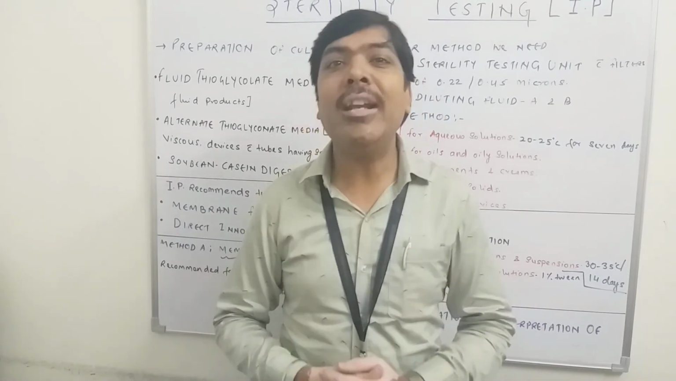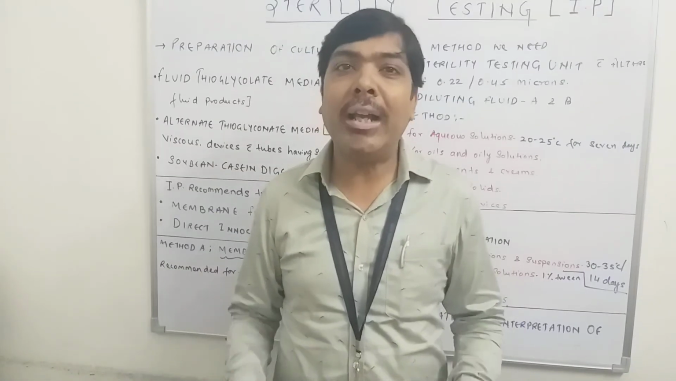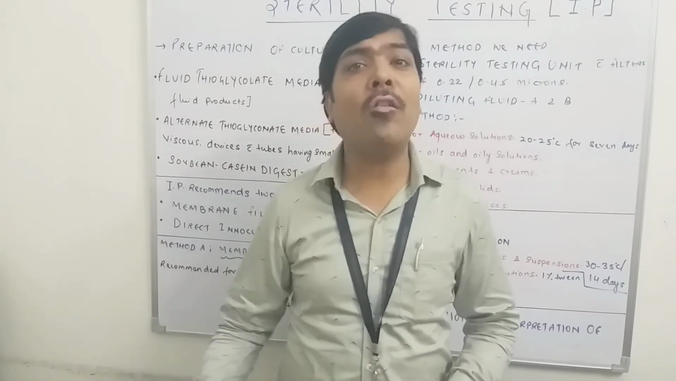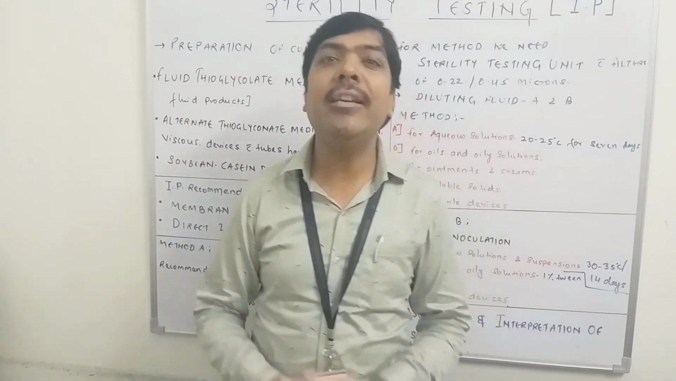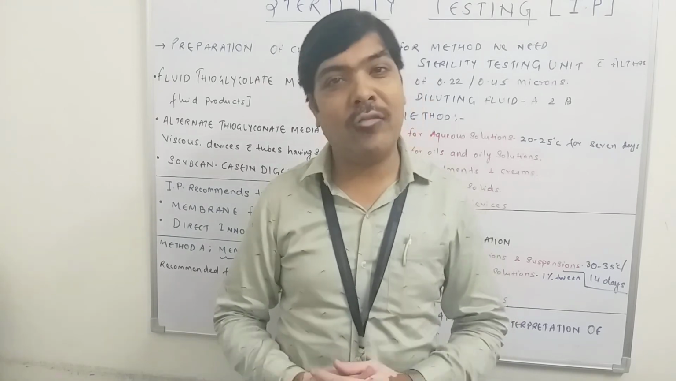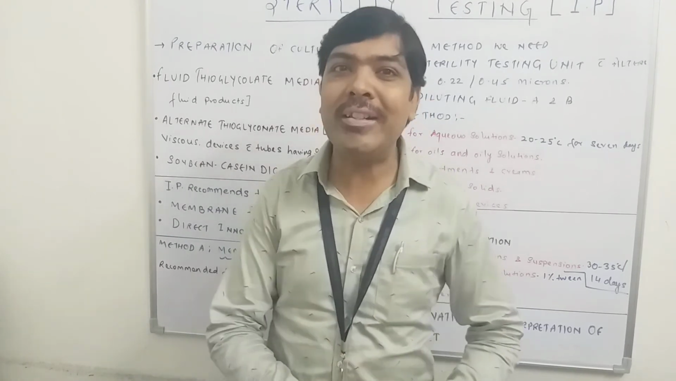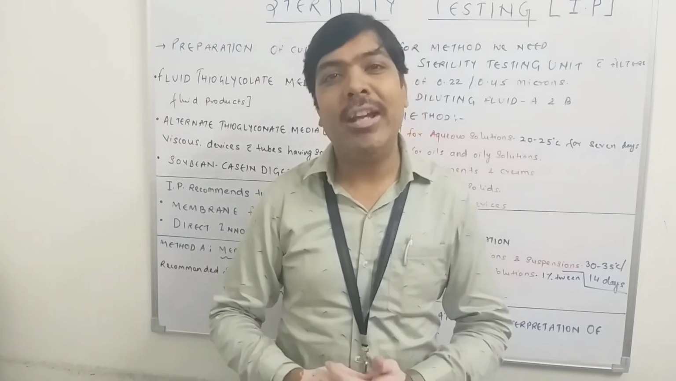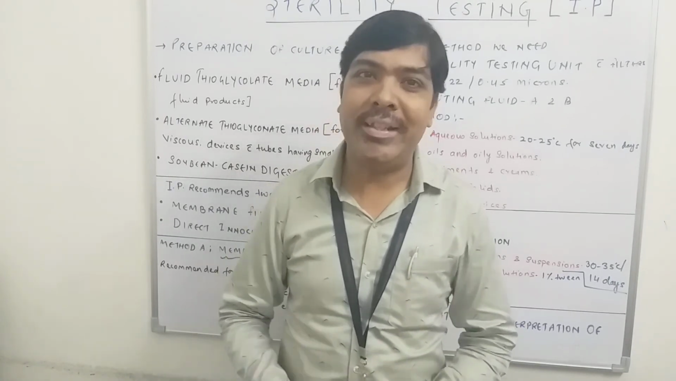Observation number 1, that in the twice number of samples, again no growth is observed. And if no growth is observed after performing the test with twice the number of samples, then definitely we can say that it passes the test for sterility. But again, after performing the retest with twice the number of samples, if growth is observed again, then we can say that it fails the test for sterility.